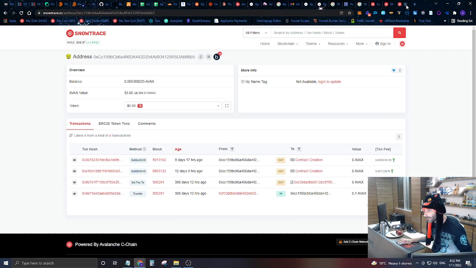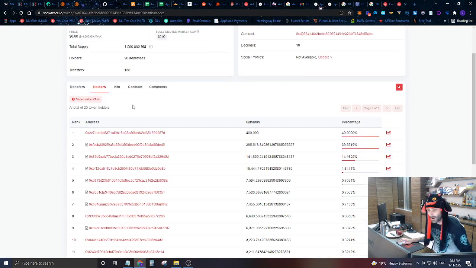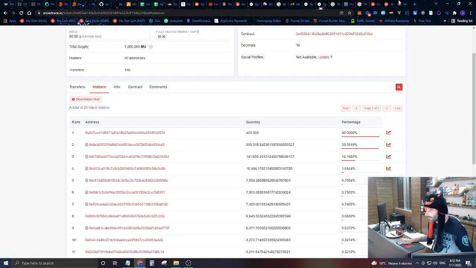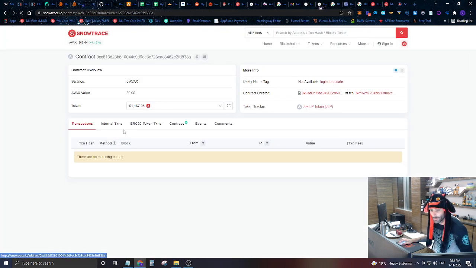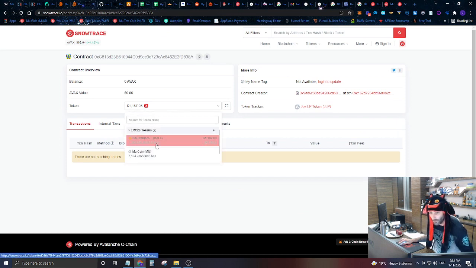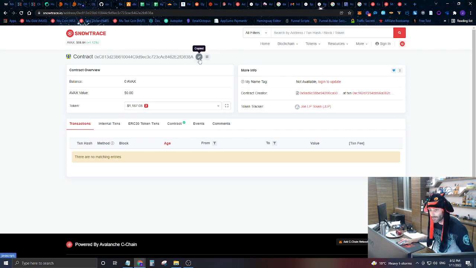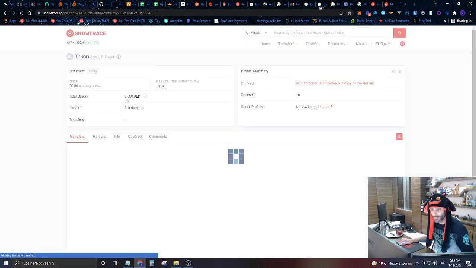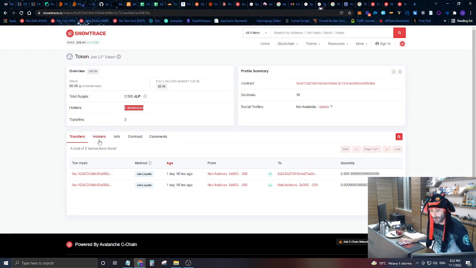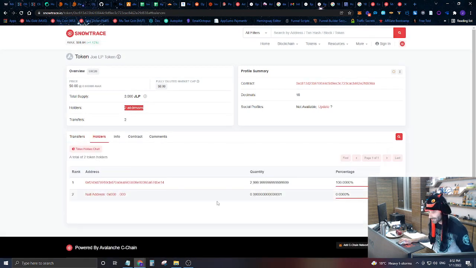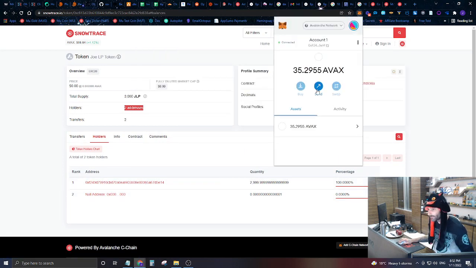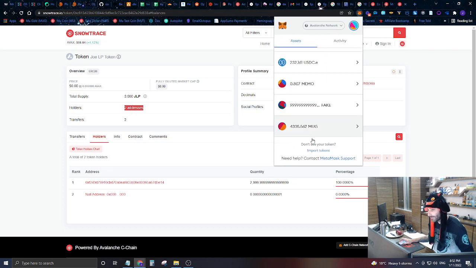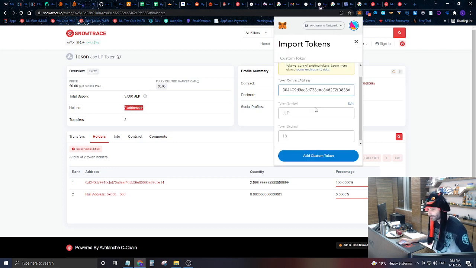And let's come back over here to our mu. 1, 2, 3, 4. This is a liquidity pool that is holding DAI stablecoin and MuCoin. So let's go ahead and grab this contract address. Again, let's look at this. We can see that there's 2 addresses that own this. One is the null address, and this is just a pointer. The other happens to be me, and I own the entire supply of it, so I own all of that liquidity. So let's go ahead and import this token.